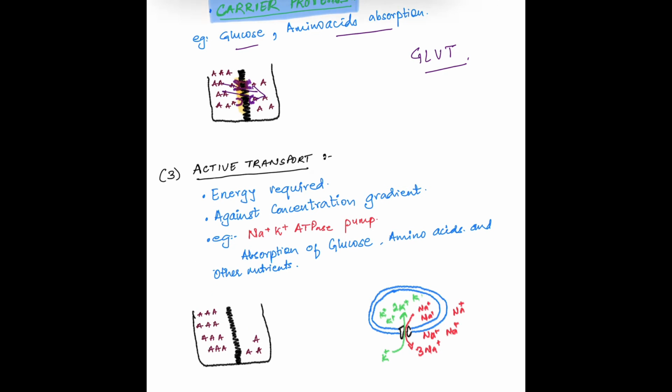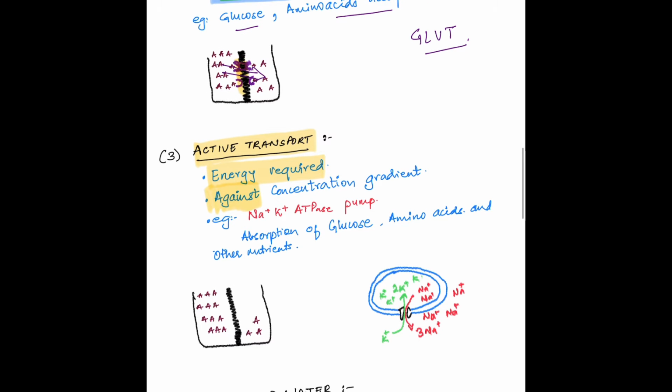Active transport requires energy as it transports molecules against the concentration gradient. One example of active transport is sodium-potassium pump, also called as sodium-potassium ATPase. In the GIT, absorption of glucose, amino acids and other nutrients also takes place by active transport.